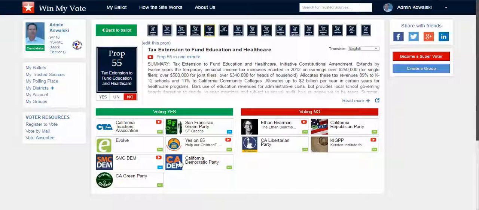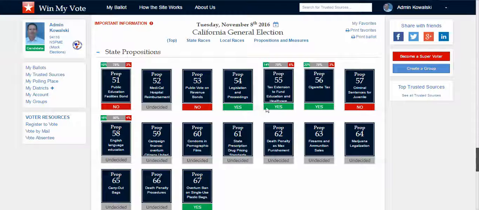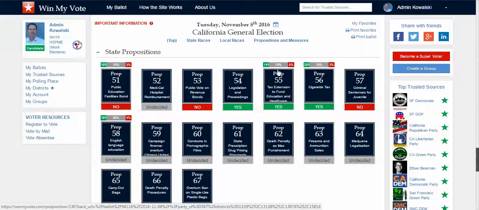And again, I can listen to some more of these groups that I have selected as trusted sources, and then they all start as undecided, obviously. So here I'll decide yes on this one, and I go back to my ballot, and it's nice and prominent here, yes. And then these percentages right here, they actually start after 1,000 people have selected either yes or no. So you can see how it's tracking a little bit.